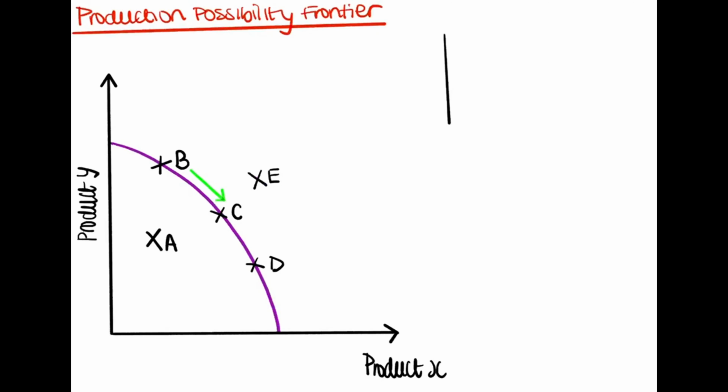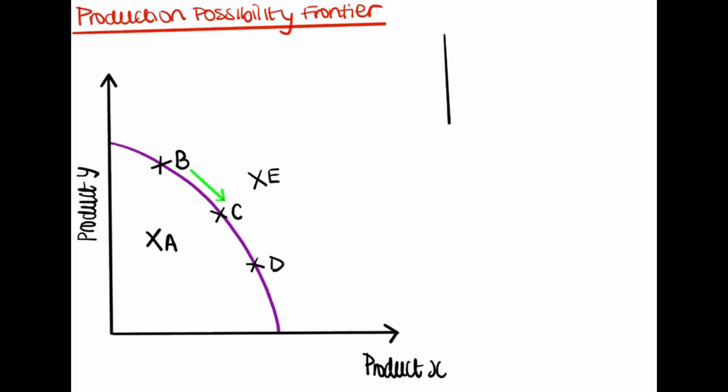I've plotted a few key points on the graph. Looking at points B, C and D, we can see they all lie on the PPF. Because they lie on the curve, they are the most efficient points as all available resources are being utilised. The PPF also shows opportunity cost. If we move from point B to C, we are producing more of product X, but there is a trade-off and opportunity cost as we are now producing less of product Y.